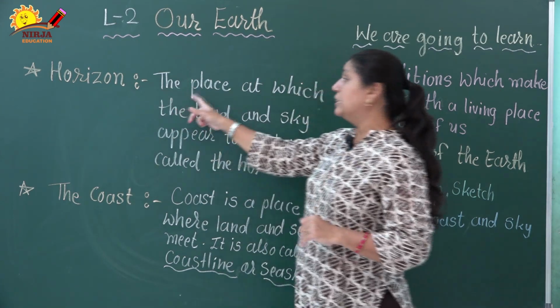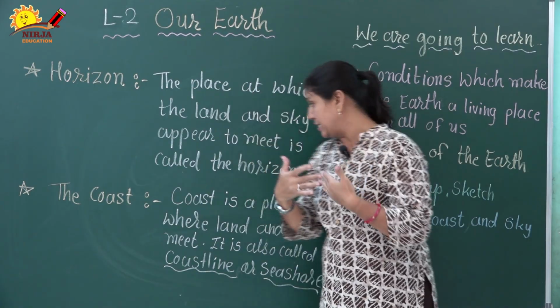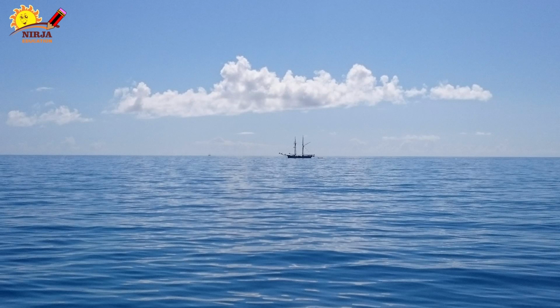What is the horizon? The place at which the land and sky appear to meet is called the horizon. The horizon is an imaginary line, an illustration line from our mind. It is not actually there, but whenever we look at the sky, especially in ocean areas, the ocean water boundary and the sky meet at one place and make a straight line. It is called the horizon, right?